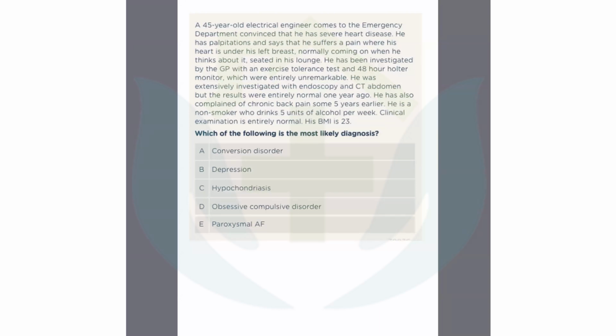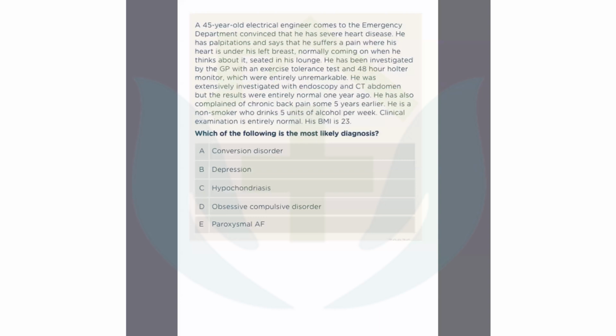He was extensively investigated with endoscopy and CT abdomen 1 year ago, but the results were entirely normal. He also complained of chronic backache some 5 years earlier. He is a non-smoker who drinks 5 units of alcohol per week. Clinical examination is entirely normal. His BMI is 23. Which of the following is the most likely diagnosis?